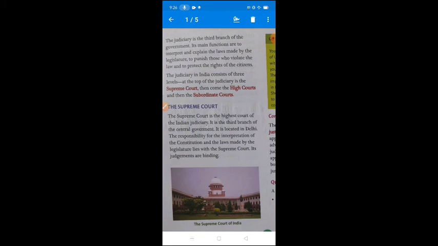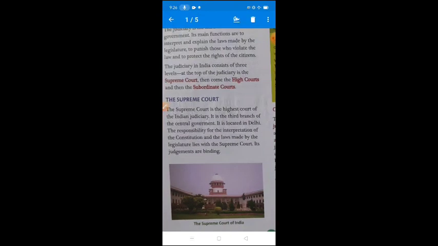The responsibility for the interpretation of the constitution, interpretation मतलब व्याख्या करना, किसका? Constitution का. In case of any doubts, in case of any problems between the state government and the central government, the constitution is interpreted by the judiciary. It is a very important function. The responsibility for the interpretation of the constitution is the important function of the Supreme Court, and the law made by the legislature lies with the Supreme Court.